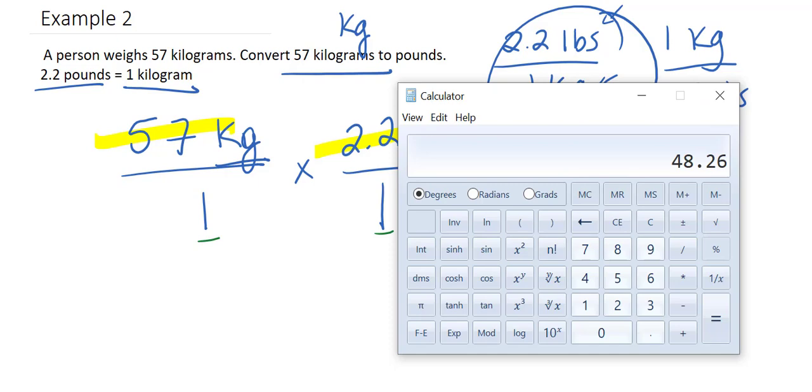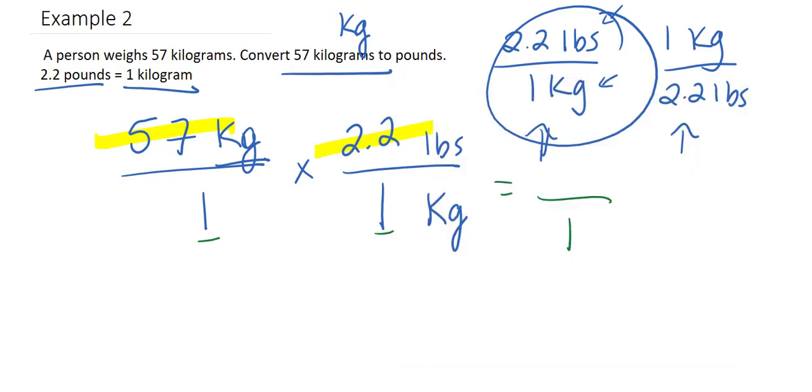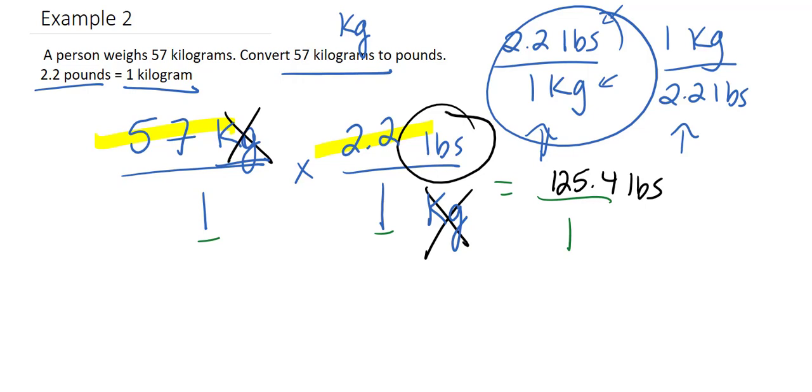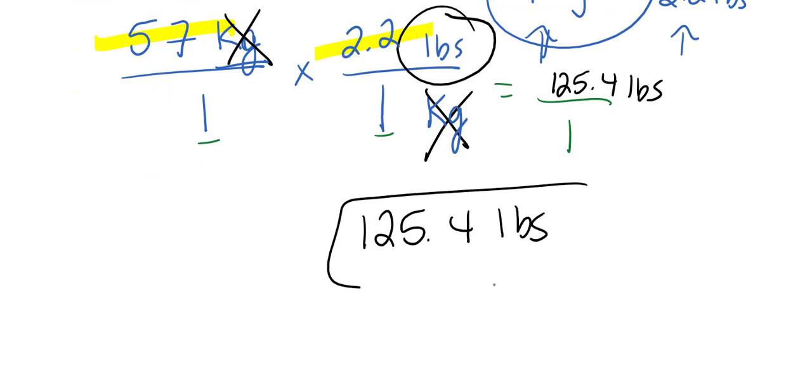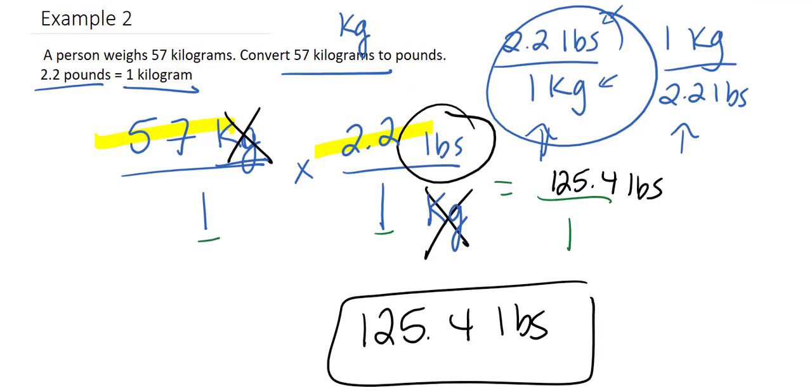So let's get our calculators out. We have 57 times 2.2, and that's equal to 125.4. And that would be pounds, right? Because these kilograms crossed out, and we're left with just pounds. So what are we left with? Well, 125.4 pounds. That's how much that person weighs.